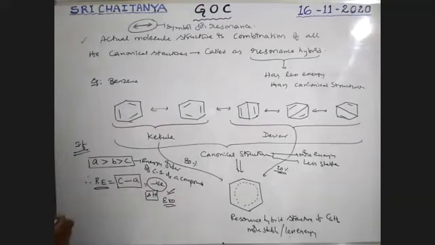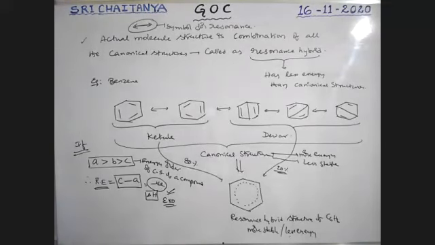What is resonance energy? It is the energy difference of the energy of the least canonical structure to the energy of the highest canonical structure. That energy difference is called resonance energy. Resonance energy is always negative, therefore it is exothermic.